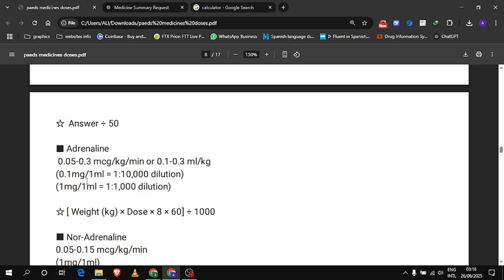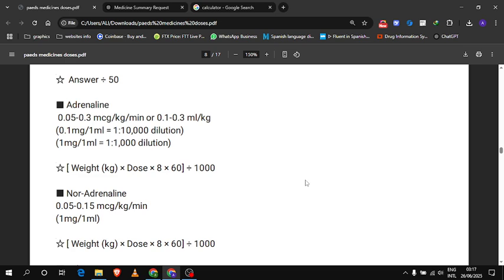The dose is 0.05 to 0.3 microgram per kg per minute, or you can just say 0.1 to 0.3 ml per kg. So if 10 kg baby, the dose will be 1 ml. And let's see, 0.1 mg per 1 ml, it means 1 into 10,000 dilution. And if it's 1 mg per 1 ml, then it is 1 into 1000 dilution. And the formula is weight into dose into 8 by 60 and 1 by 1000.